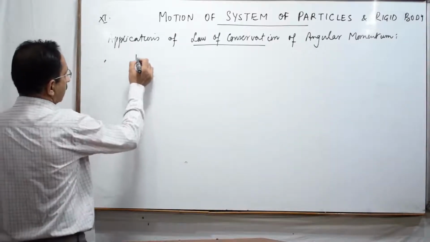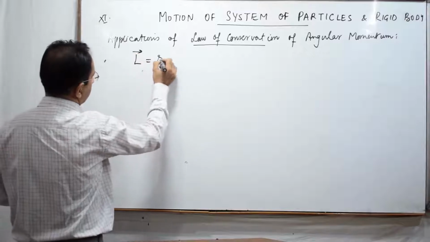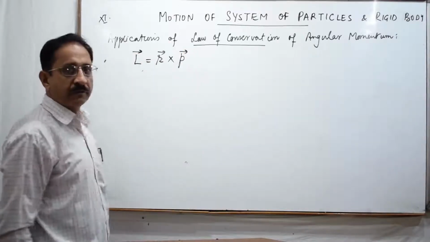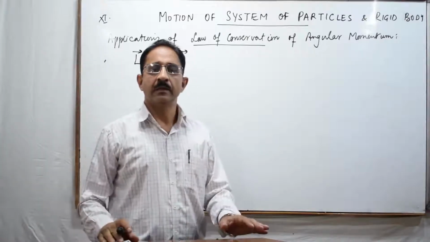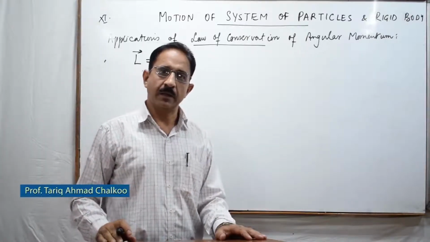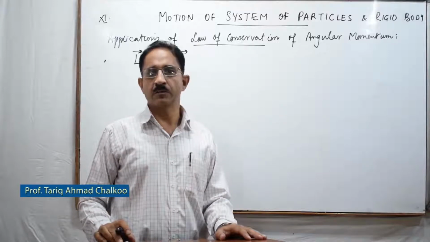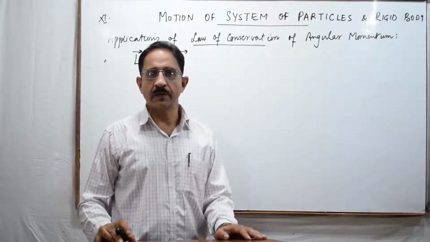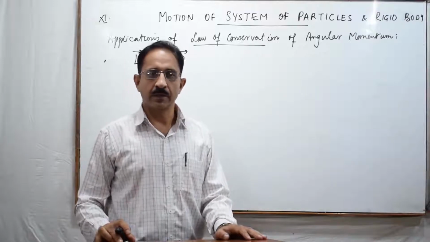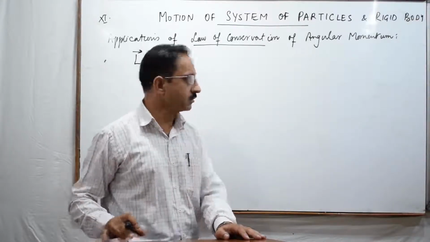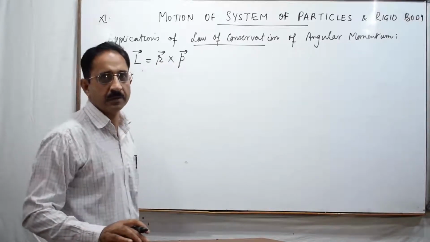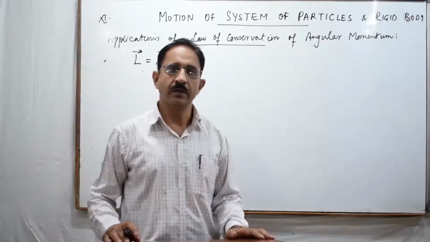One is कि angular momentum of a body is the cross product of r, the position vector, and p, the linear momentum. So if you take a particle, take its position vector with respect to axis of rotation, take the cross product of that position vector with the linear momentum, and we get the angular momentum. This is also called the moment of momentum. That means it is the moment of linear momentum.